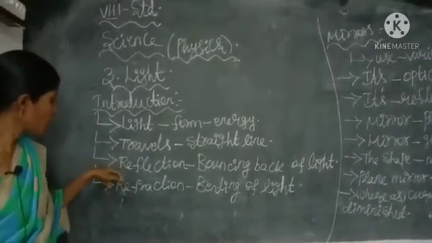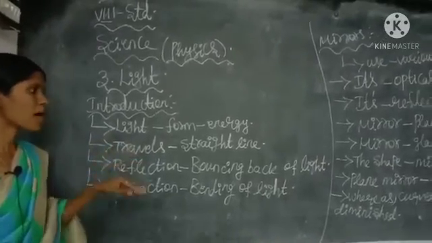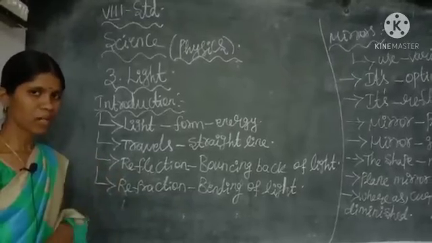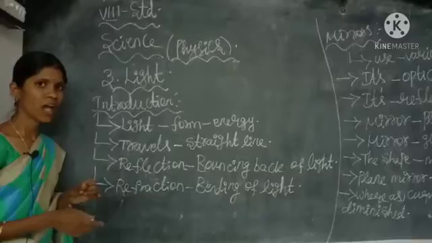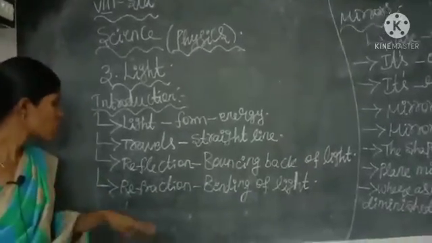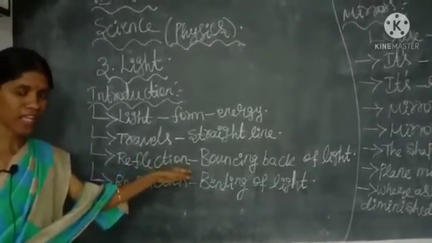The first one, reflection. What is meant by reflection? Reflection means bouncing back of light. The light which is falling on a mirror will be bounced back like a football that hits any large surface area. So reflection means bouncing back of light.